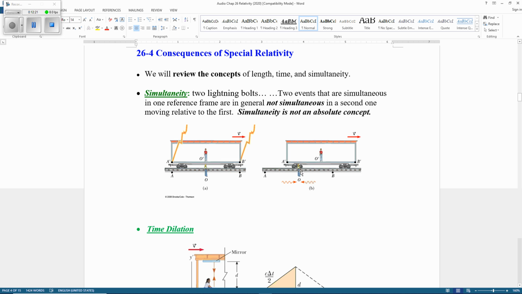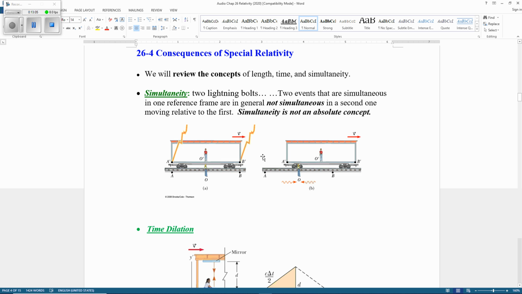Now, first of all, the student on the ground will see the two lights arrive at this point at the same time, right? Because it's the same distance and the speed of light is constant. So she believes these two events happened at the exact same time, lightning striking A and B at the same time. But for the student inside the vehicle, it's different because he travels this way. Remember, B prime was here, so it's a shorter distance. And remember, A prime was over there, so the light travels a longer distance.